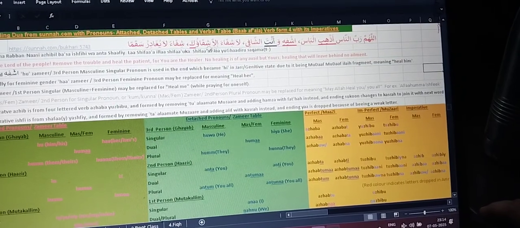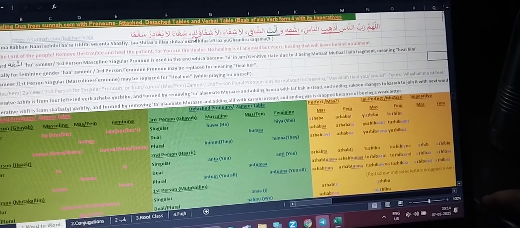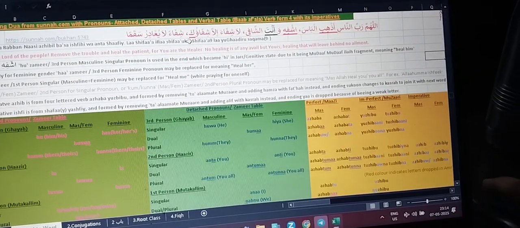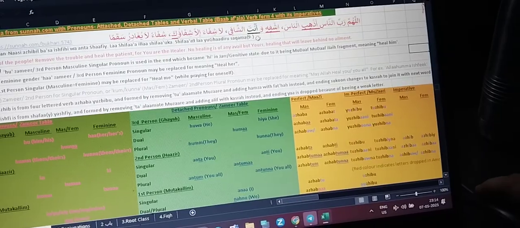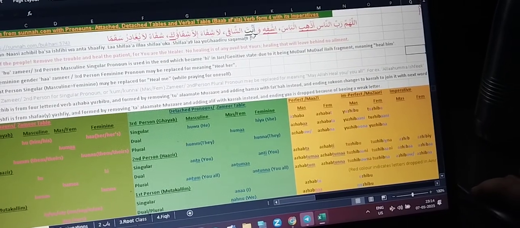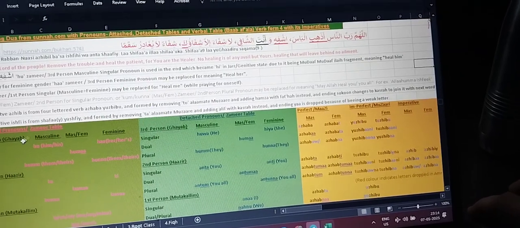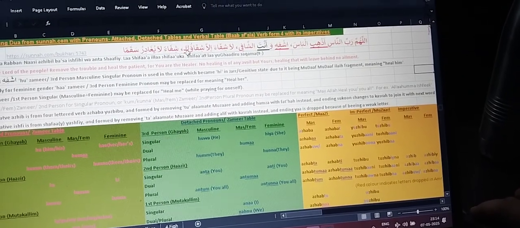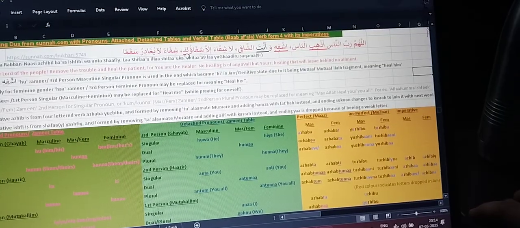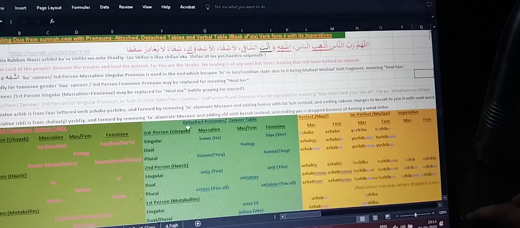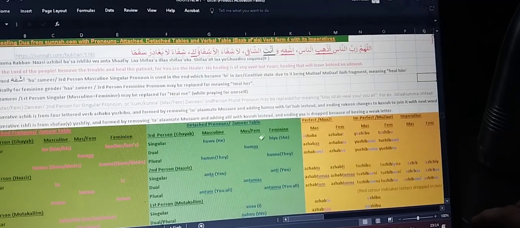So this is the word that is used for Allah. So we have shifauka, meaning your shifa. These are attached pronouns, they come after the noun, and detached pronouns come before the noun.